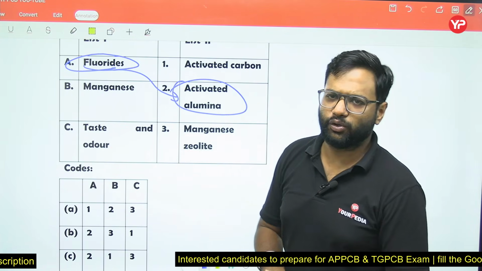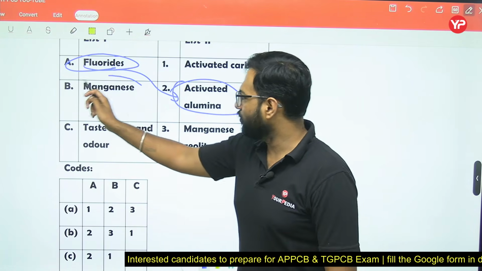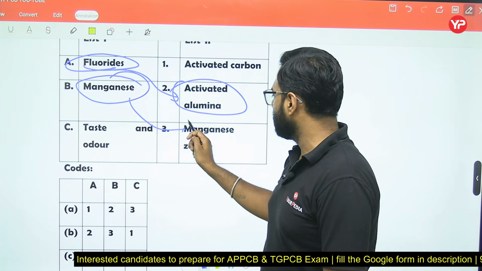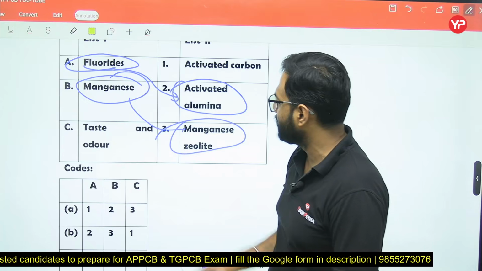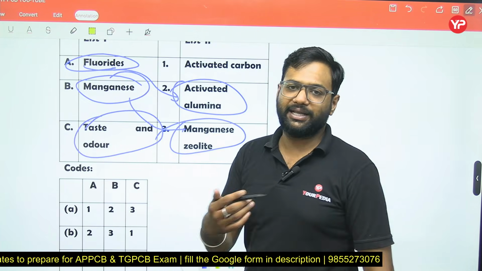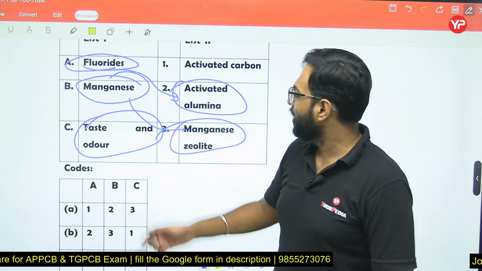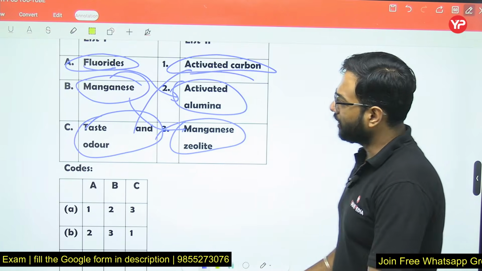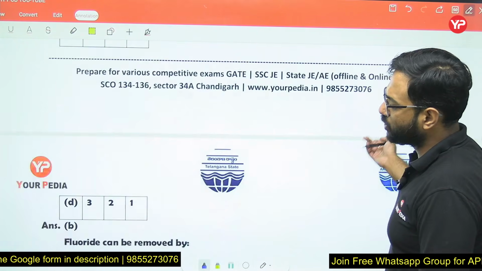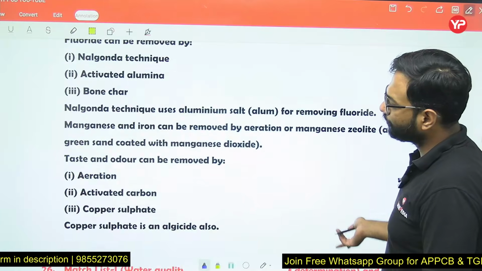For removal of manganese we use manganese zeolite, as the name suggests. Taste and odor is generally due to dissolved impurities and is removed by activated carbon, right? Adsorption phenomena will generally be there.